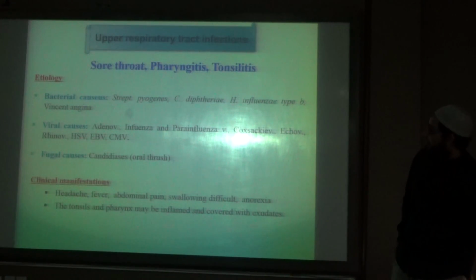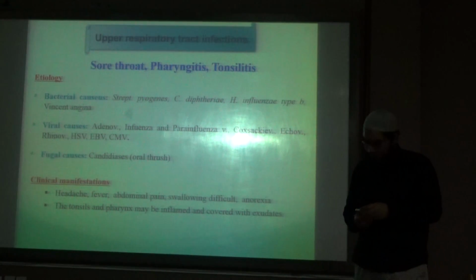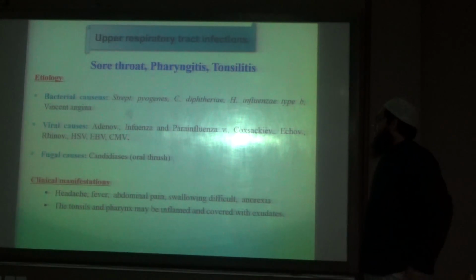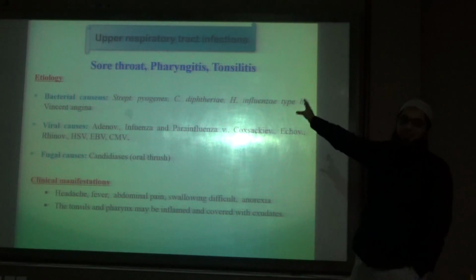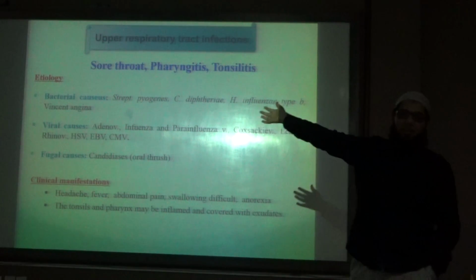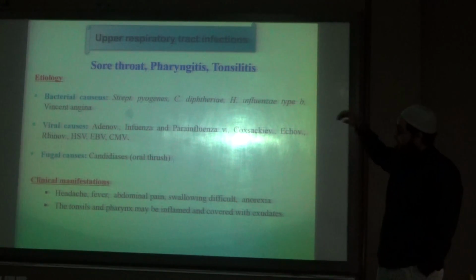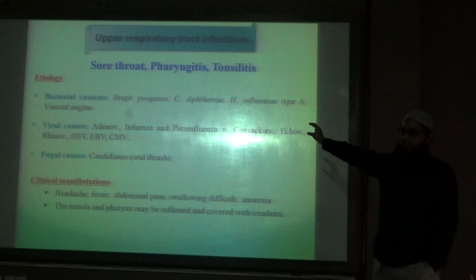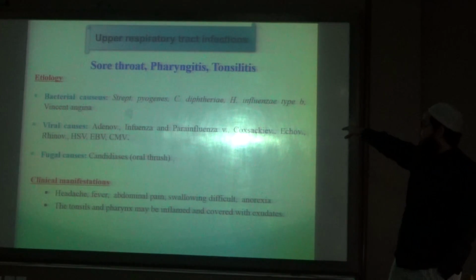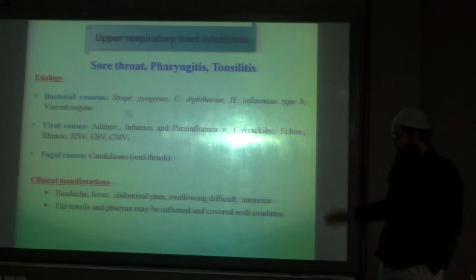Common infections of the upper respiratory tract: sore throat, pharyngitis, tonsillitis, etc. As you can see, most of the time they are caused by viruses. Coronavirus, adenovirus, rhinovirus are the important causes. Among bacterial causes, Streptococcus pyogenes is important, Corynebacterium diphtheriae, especially in children who are unimmunized, Haemophilus influenzae, etc. Viral causes: adenovirus, Coxsackie virus, etc.